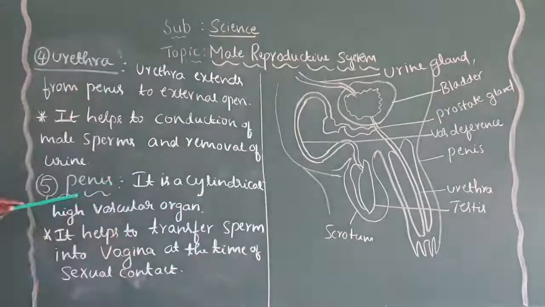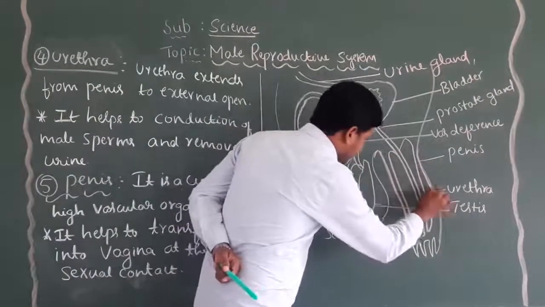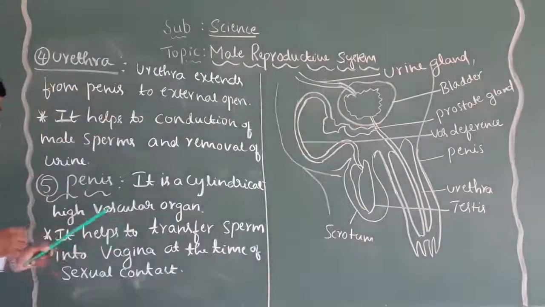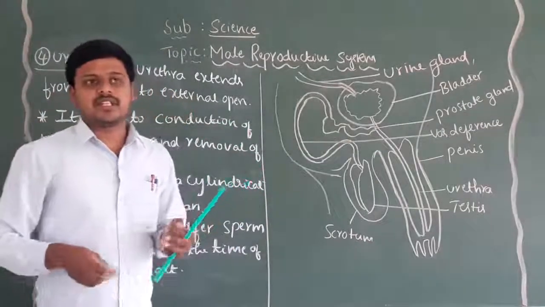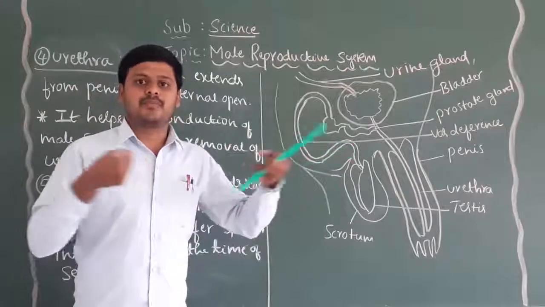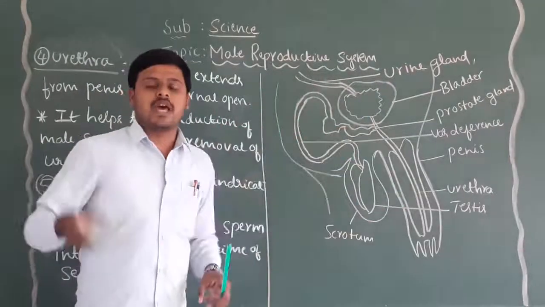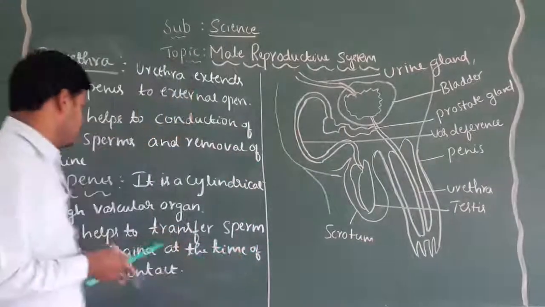The next one is the penis, the last organ of the male reproductive system. The penis is a cylindrical structure and a highly vascular organ. Vascular means it can extend, like a rubber-like structure. Just like rubber extends when we stretch it, the penis expands at the time of sexual intercourse.